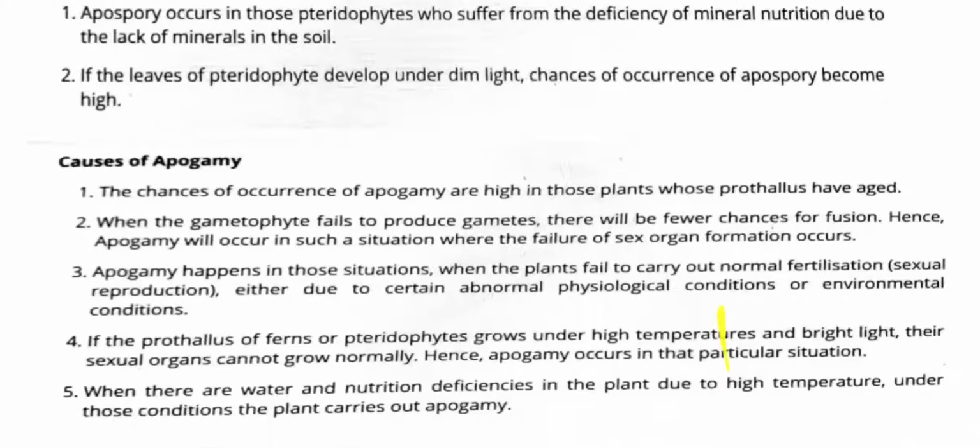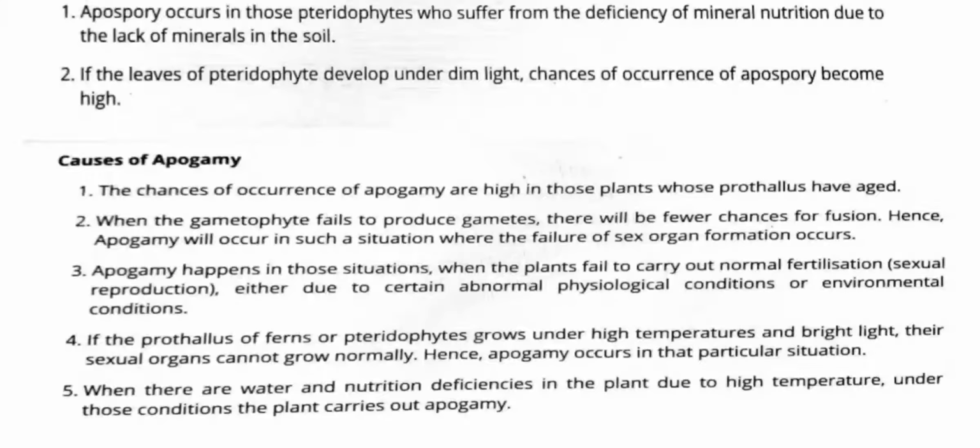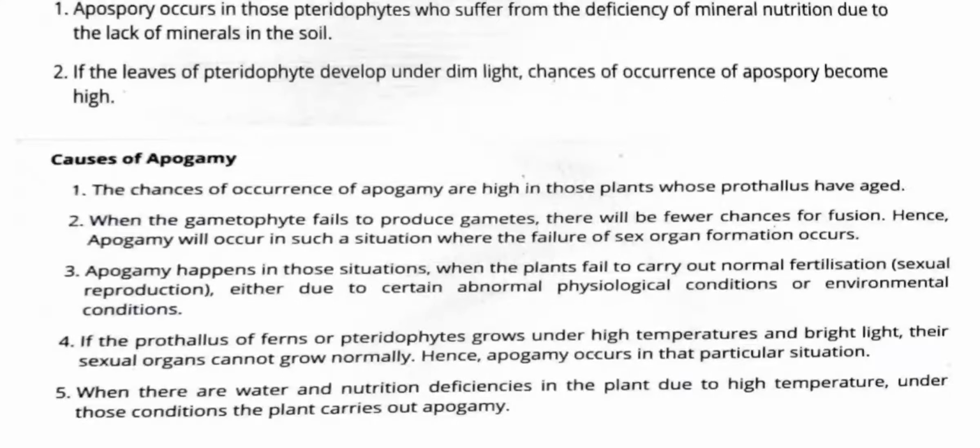And the causes of apogamy are: the chances of occurrence of apogamy are high in those plants whose prothallus has aged. When the gametophyte fails to produce gametes, there will be very few chances of fusion. Hence, apogamy will occur in such a situation where failure of sex organ formation occurs.